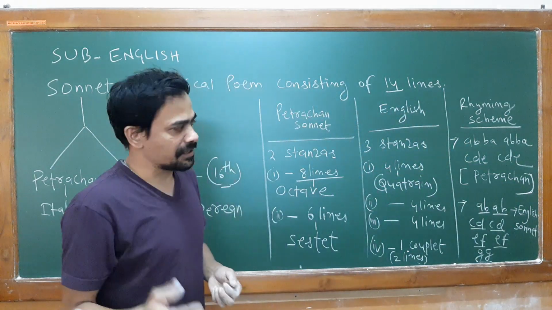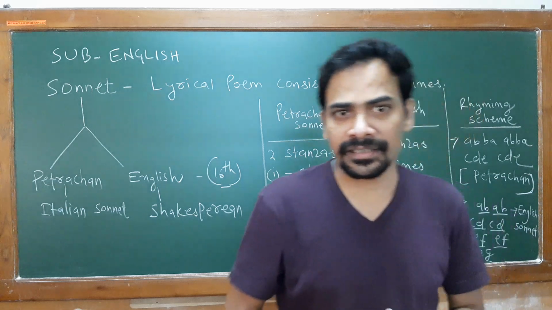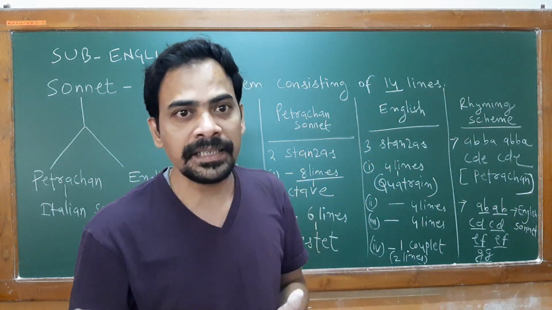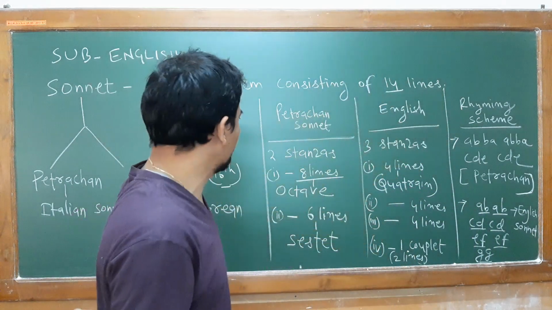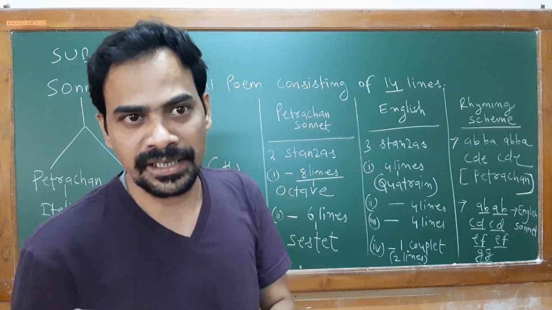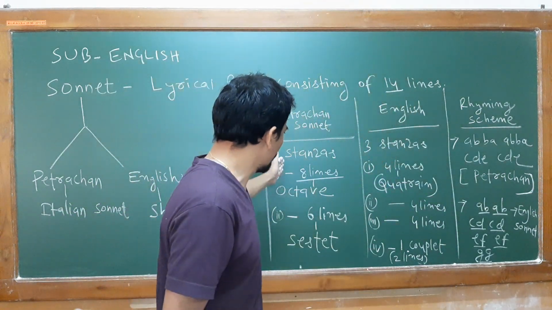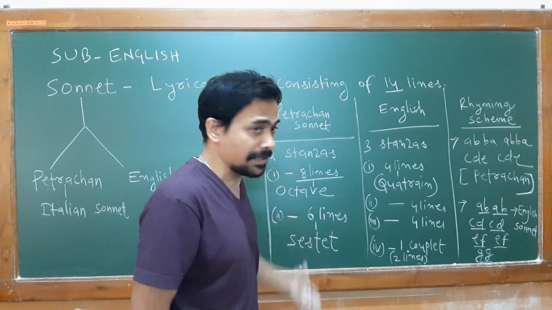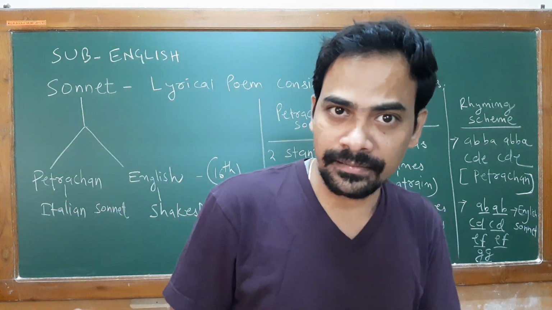So my dear students, I think this information is enough for you to understand briefly what actually a sonnet is. How many sonnets are there in English? Two major sonnets: Petrarchan and your English sonnet. I also told you the different patterns we have in stanzas, like octave, sestet, couplet and quatrain.